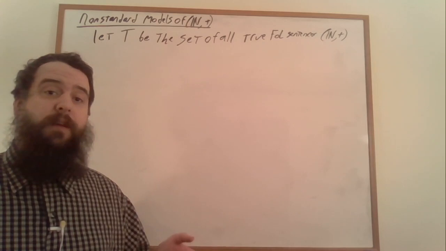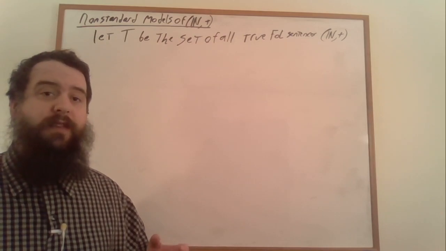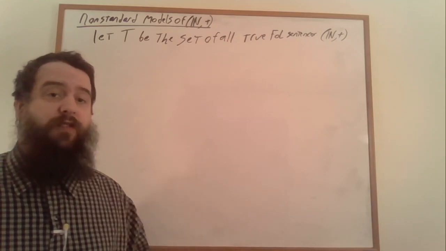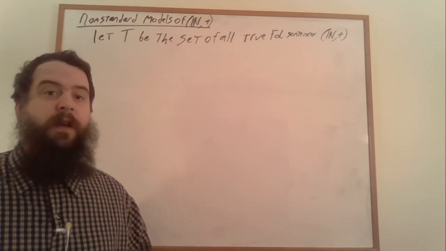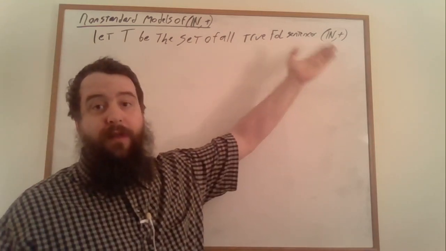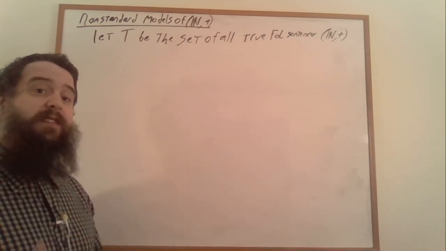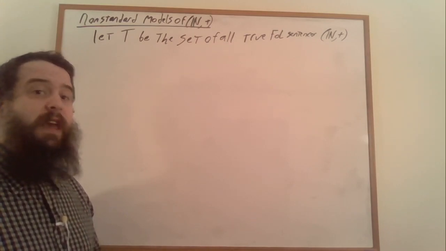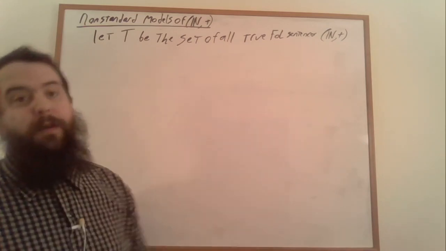Remember that in order to use a compactness argument, we need to construct a set of formulas such that any finite subset of those formulas is obviously satisfiable. And then compactness will tell us that the entire collection of formulas is satisfiable, and it will be satisfied by some non-standard model. So of course, in order to get that to work, we need to require that our non-standard model satisfy all of the true first-order logical sentences of Presburger arithmetic. From there, we want to add in some formulas that express that we have a new element. So let's add a new constant symbol c, and some formulas expressing that this element isn't any of the elements of the natural numbers.